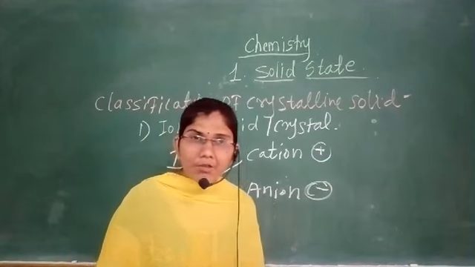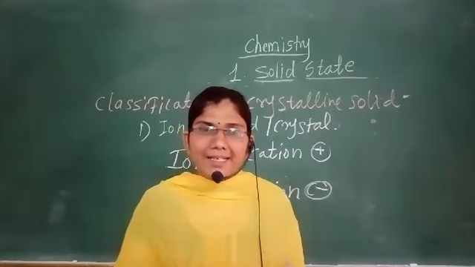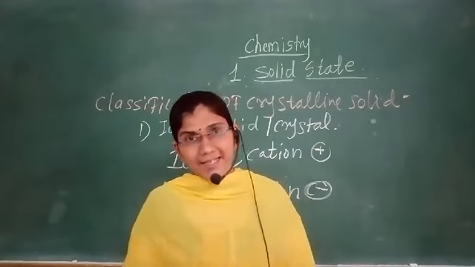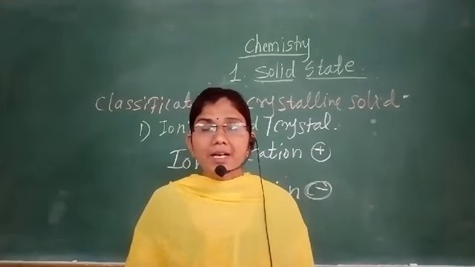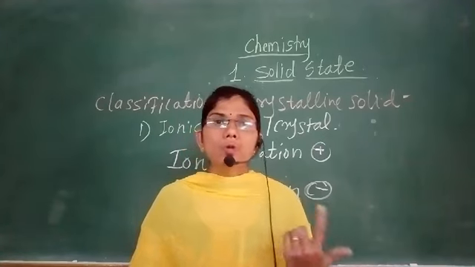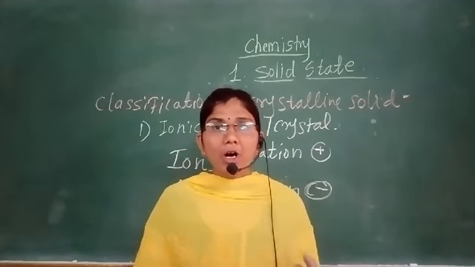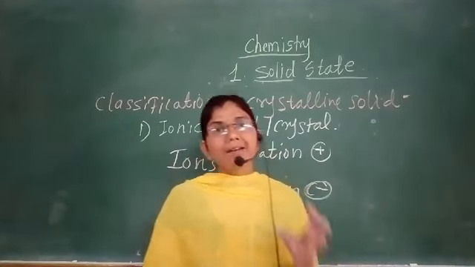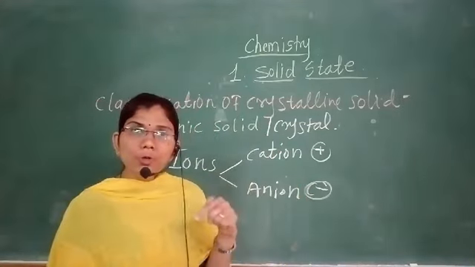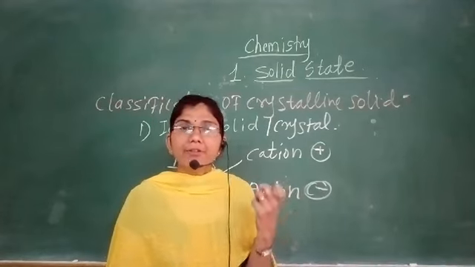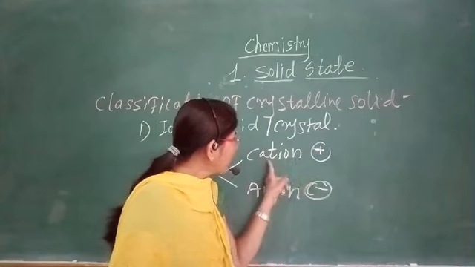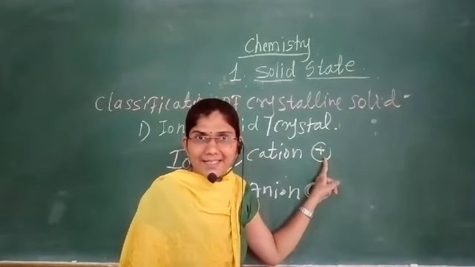How are the ions formed? Ions, meaning cations or anions, are formed either by losing an electron or by gaining an electron. When an atom loses its electron, it forms a positively charged ion called a cation.